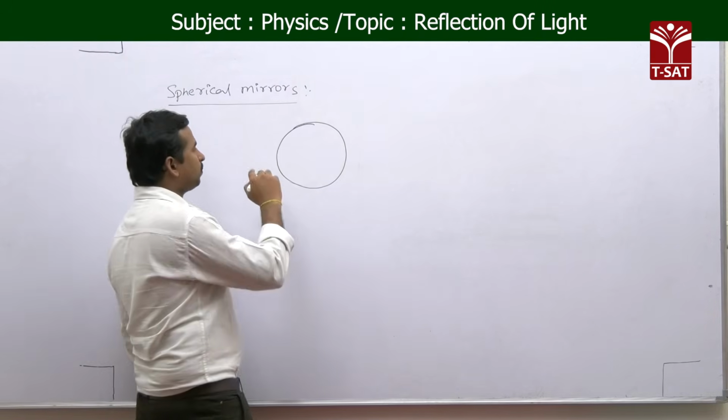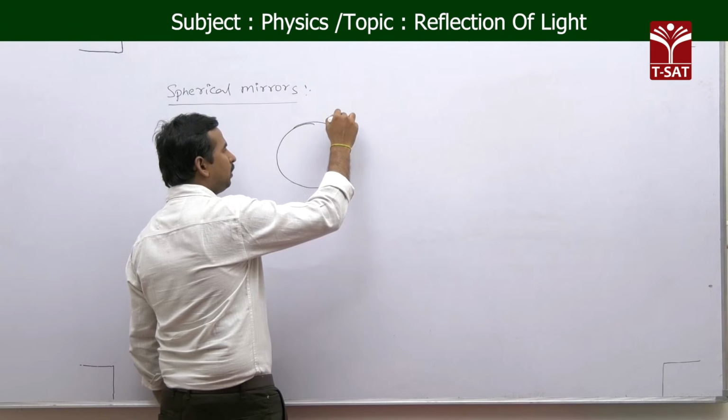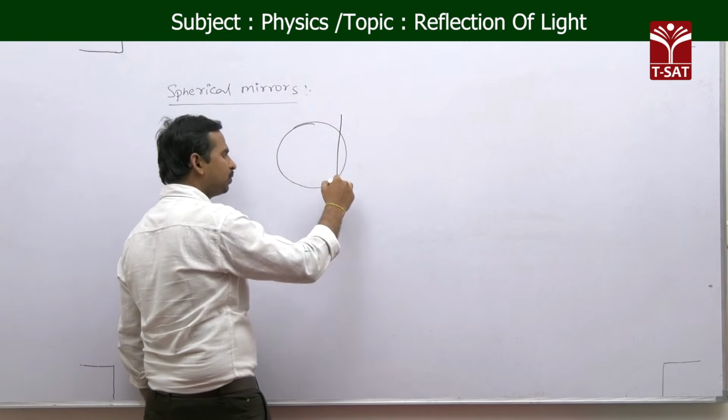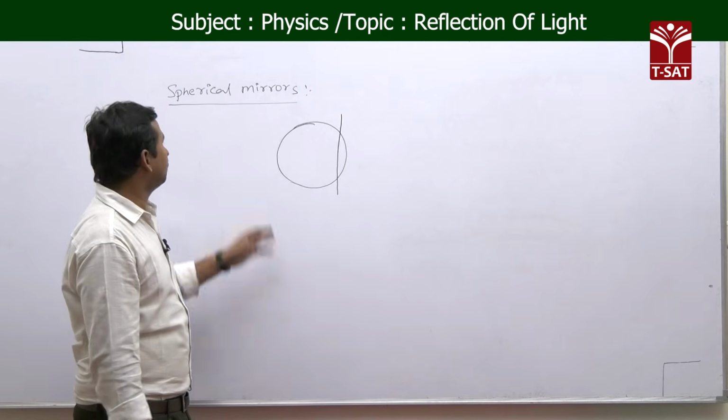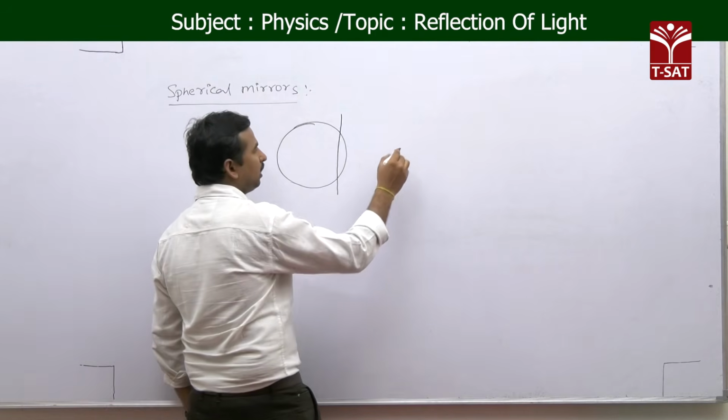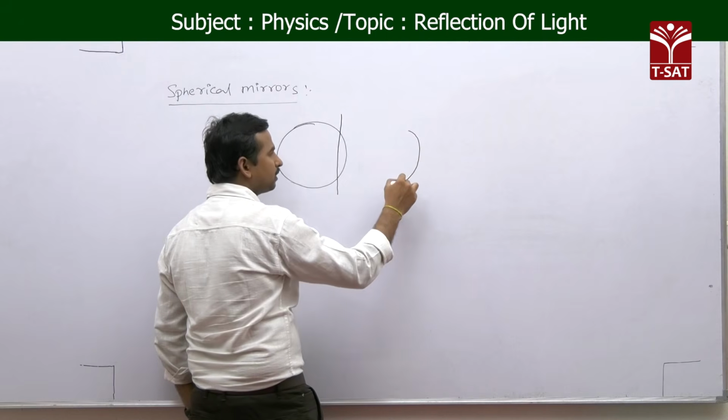Now, these spherical mirrors are nothing but, if you take a hollow sphere and cut a small piece or part from it, we get a curved surface like this.